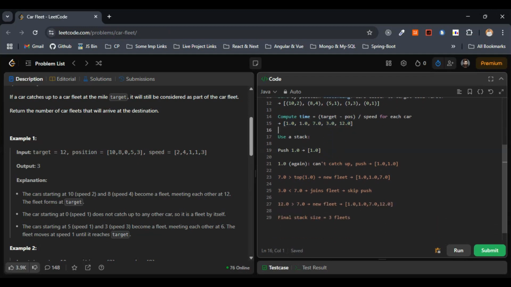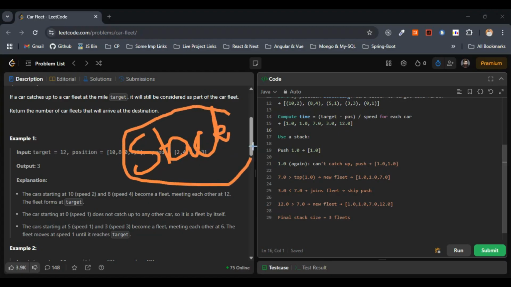Now we'll be making use of the stack. I forgot to tell this: we are going with a stack approach to solve this problem. Now we have these values, 1.0 and so on. Accordingly, with the formula we have successfully computed the time.